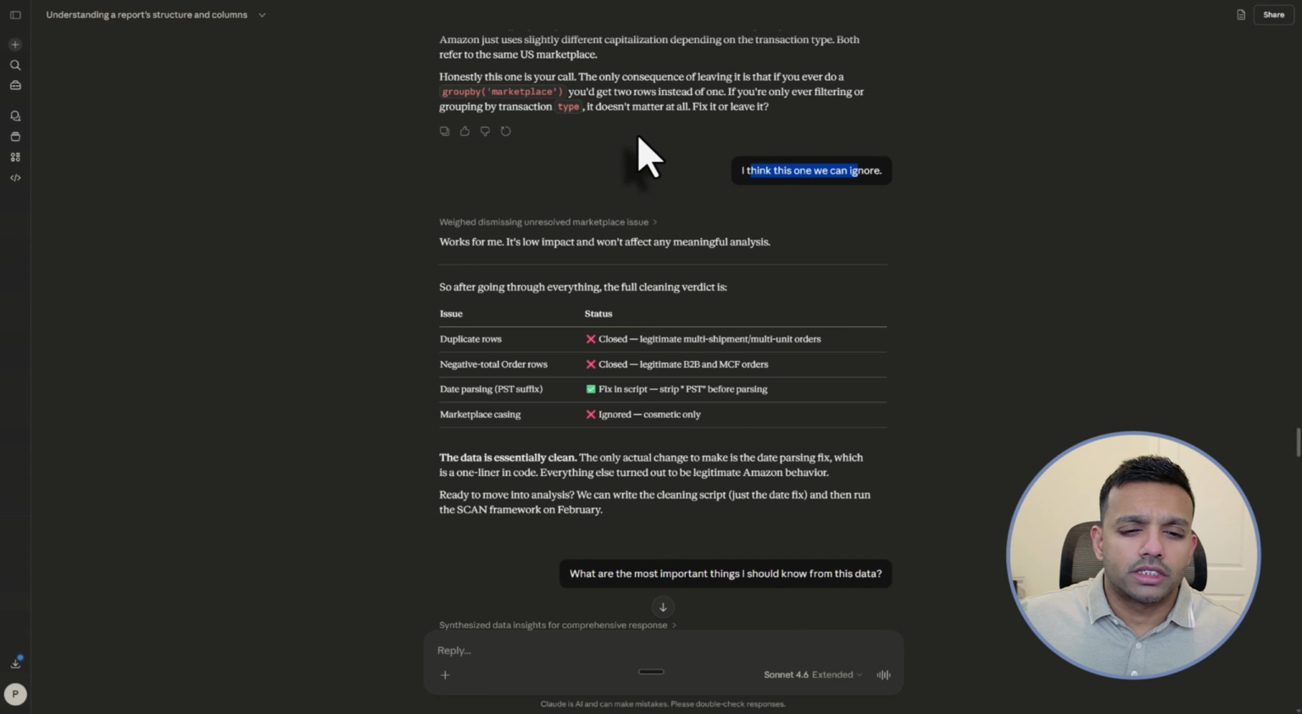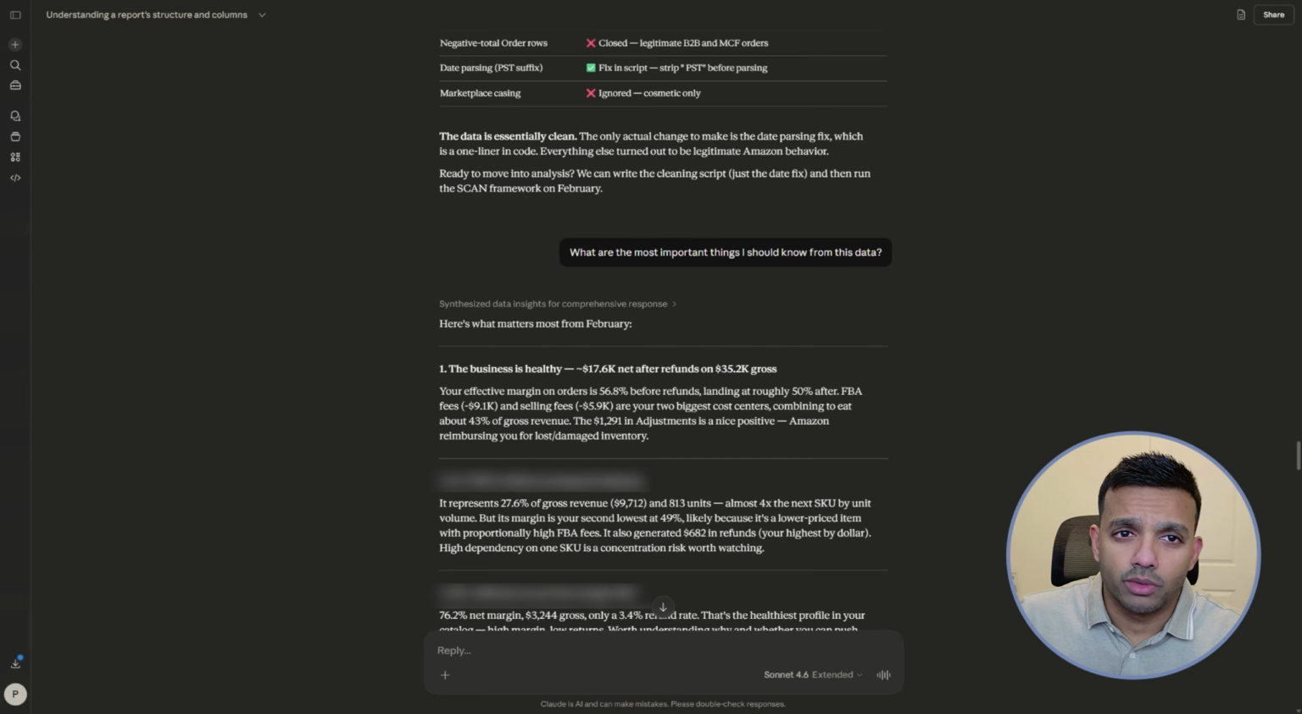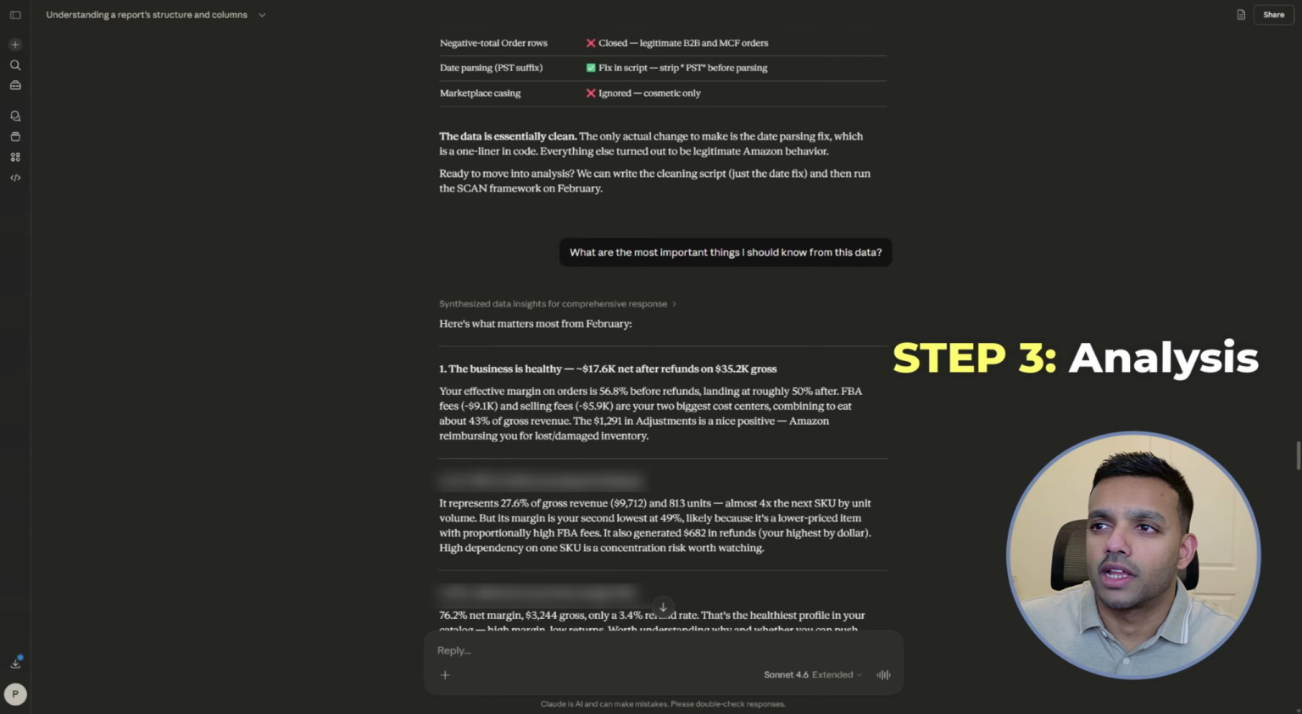So really, it's just a couple of minutes of going back and forth. It can take a couple of minutes, but it can save you from making completely wrong decisions. And you'll see how much better it gets at this. And really, this is it. The hard part ends here. And then finally, we get to the most interesting part, which is analysis.